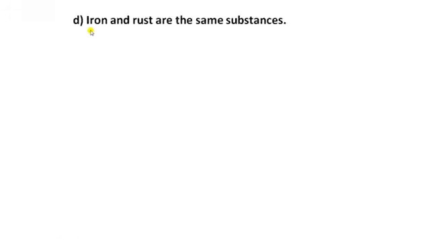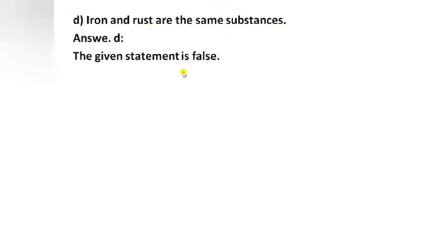The next question is, iron and rust are the same substances? So the answer is, the given statement is false, because iron and rust are different substances. Iron is an element and rust is a compound of iron.